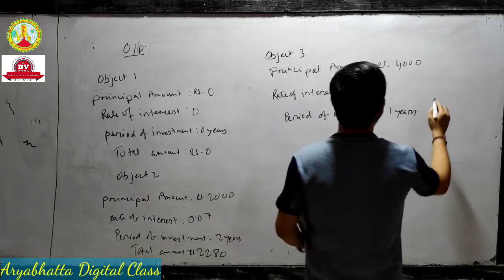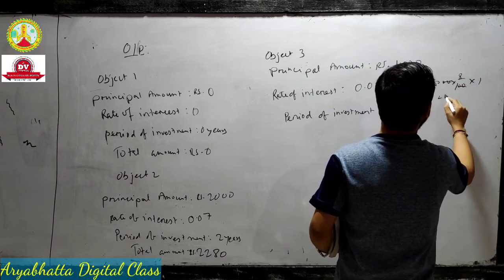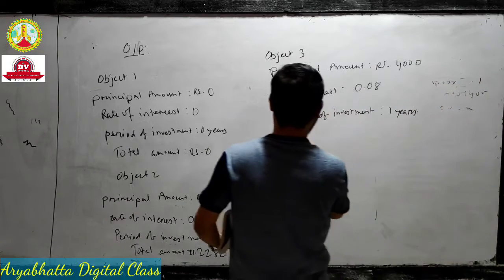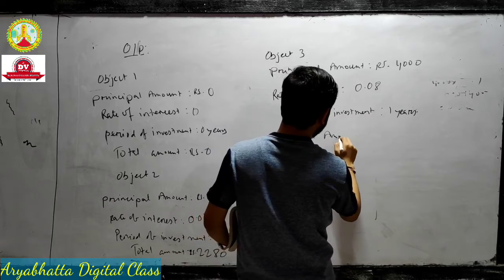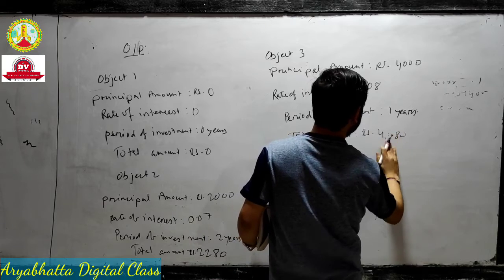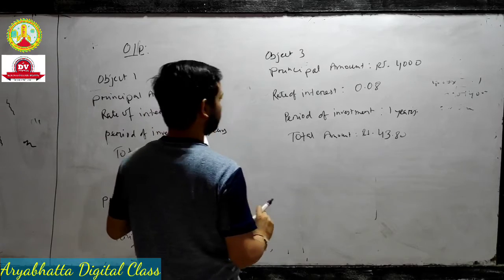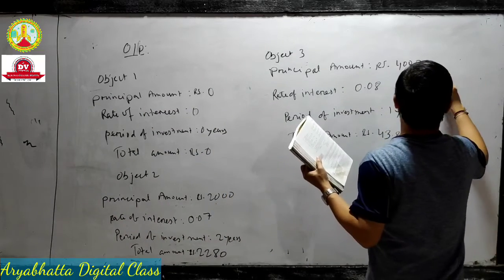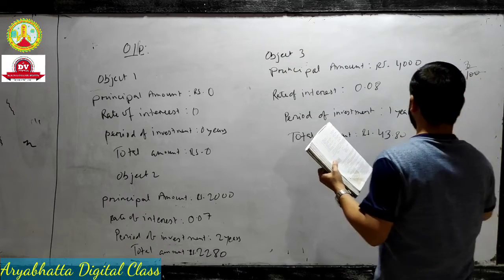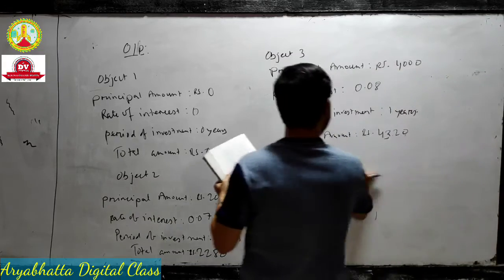Ultimately, what will your amount be? 4000 into 8 by 100 into 1 means 320, plus 4000 means 4320. Your total amount will be 4320. Sorry, 4320. That's a simple mathematical calculation.